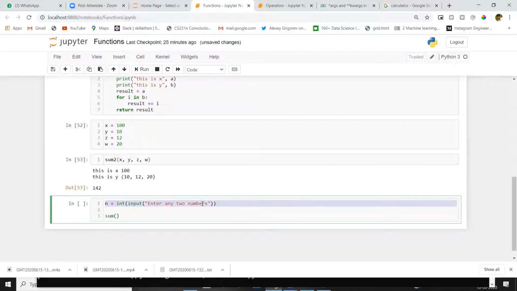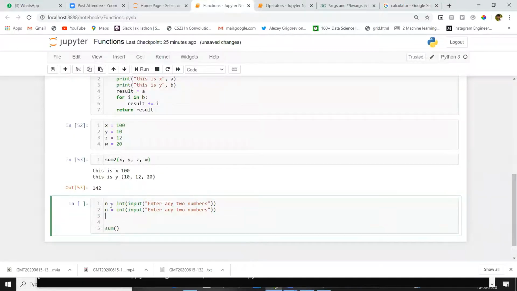Otherwise, we will keep this as n1 and n2. Inside n1, the user will enter some number. Inside n2, the user will enter some number.